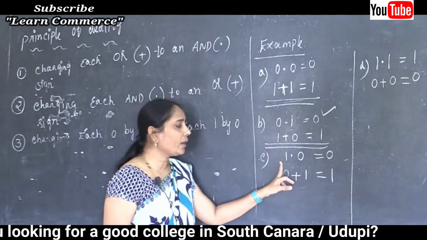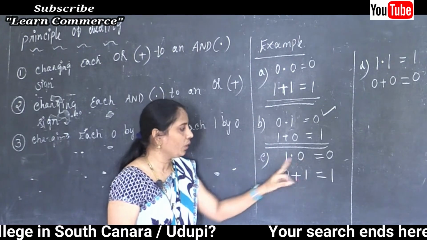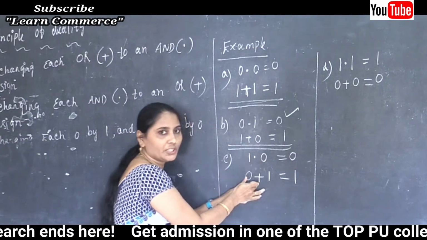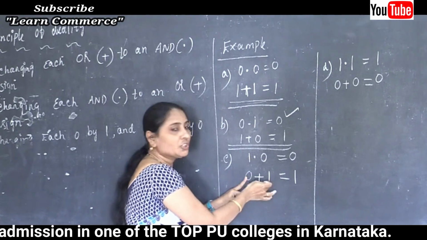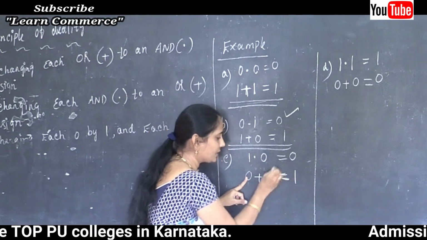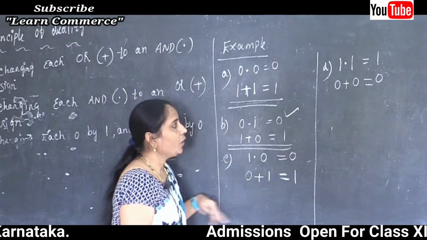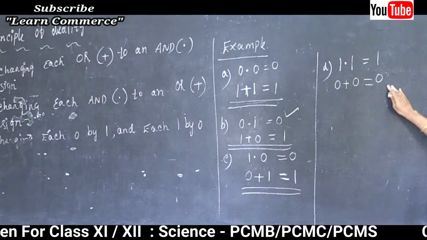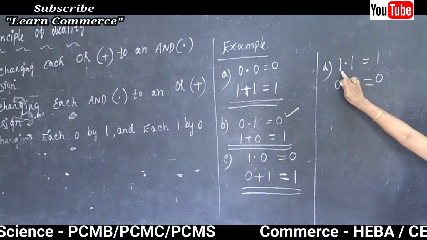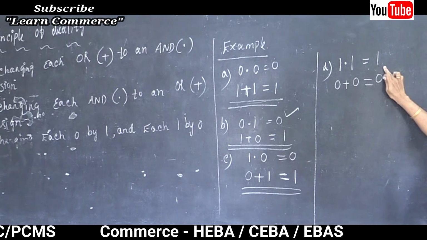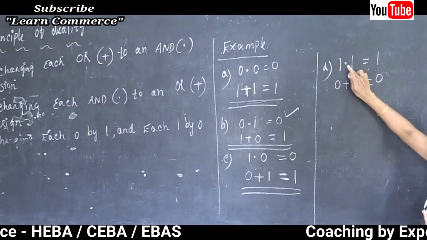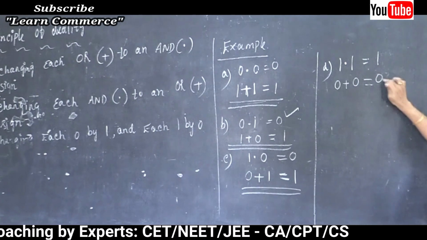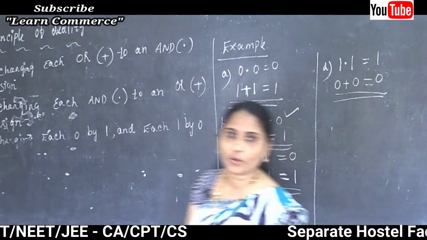Third one: 1 and 0 is equal to 0. So 1 is there, change to 0. Dot is there, change to plus. 0 is there, change to 1. Equal stays as it is, and 0 now changes to 1. So this is the answer. And the fourth one, I think it is clear to everyone: 1 and 1 is equal to 1. So 1 changes to 0, dot changes to plus, 1 changes to 0, the equal sign stays as it is, and 1 changes to 0. So this is the answer of the duality.